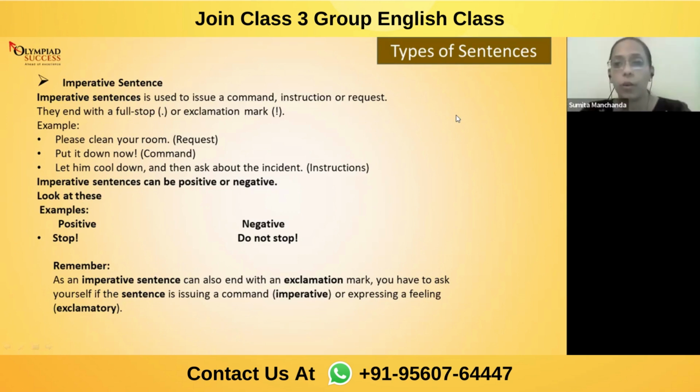Because when I'm saying don't do this, so this is a command. Listening to the sentence, reading the sentence only, you are able to understand that yes, order. This is the order which has been given. So whenever we come up with a command in imperative sentence, there need to be an exclamation mark at the end. Okay.